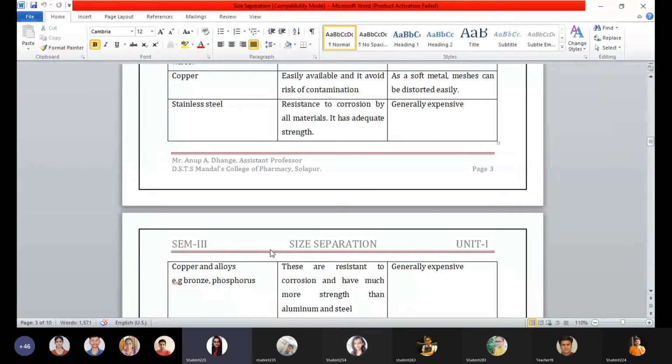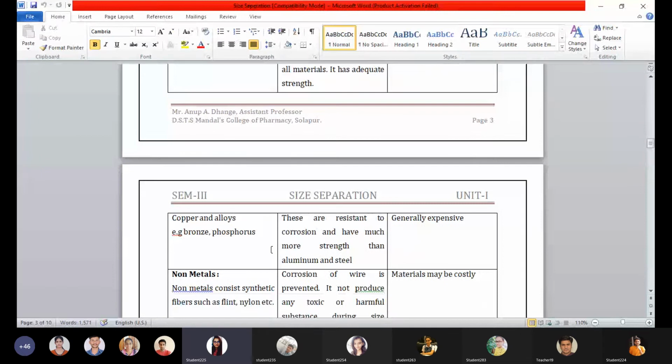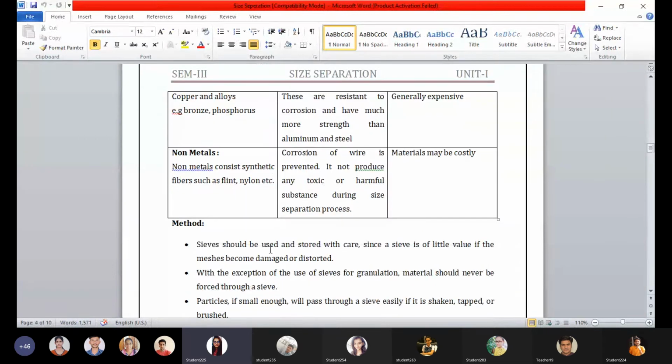Next is copper and alloys, for example bronze and phosphor bronze. The advantage is that these are resistant to corrosion, as we have seen with copper, so they are alloys of copper. Usually they show resistance towards corrosion and have much more strength as compared to aluminium and steel. But they are generally expensive. In case of non-metal, we are going to see synthetic fibers such as flint and nylon.